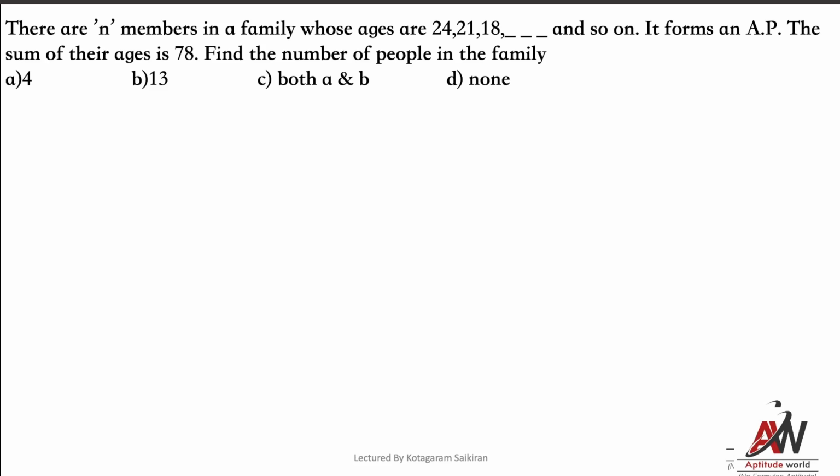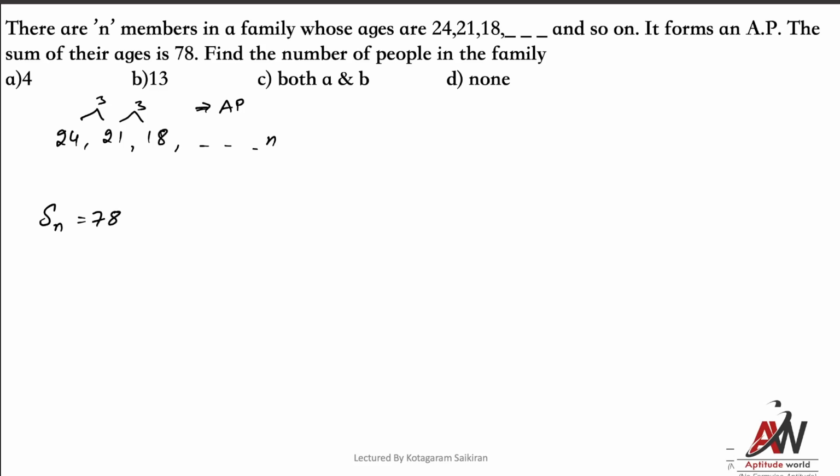See, there are n members in a family whose ages are 24, 21, 18 and so on. It forms an AP. What is the difference here? 3. Again the difference is 3. He is saying that it is going to form an arithmetic progression, and the sum of n terms is 78. We don't know how many people are there, so I'll assume there are n people, so Sn equal to 78.